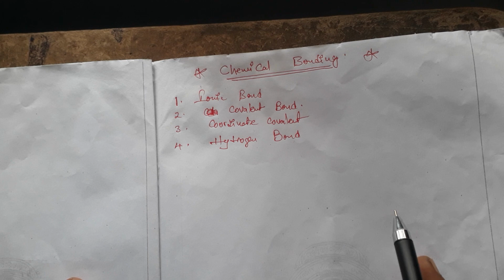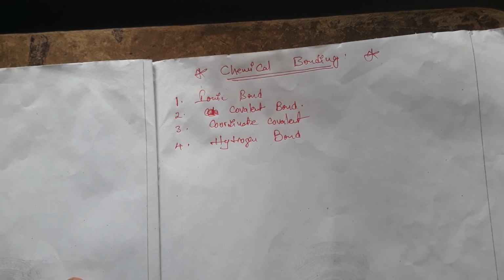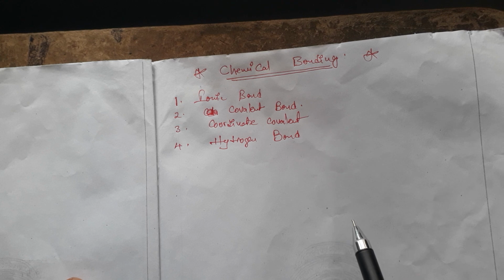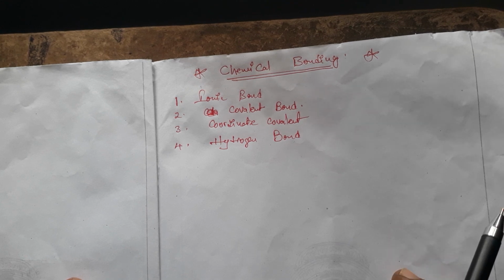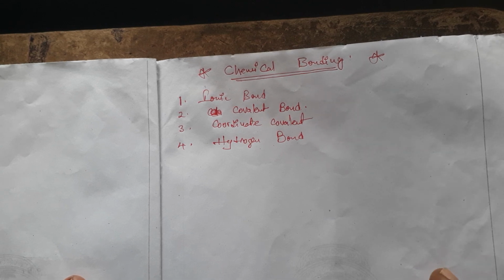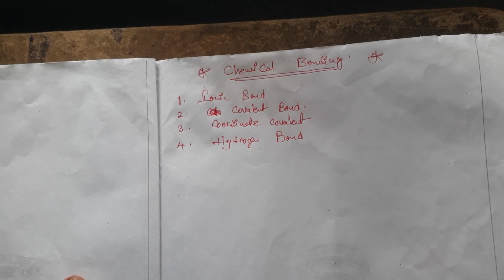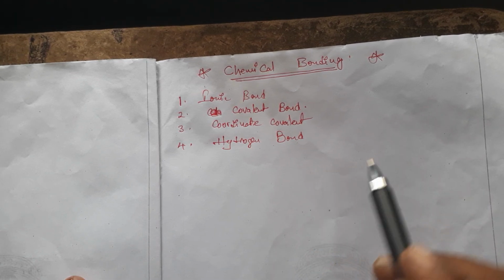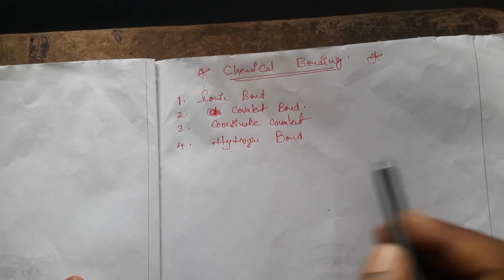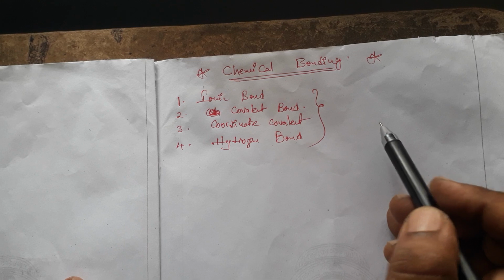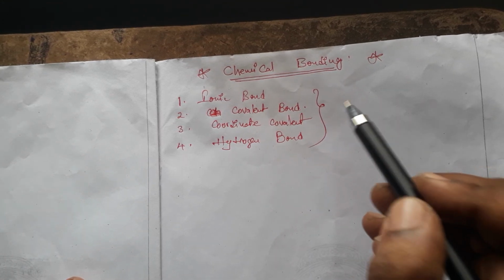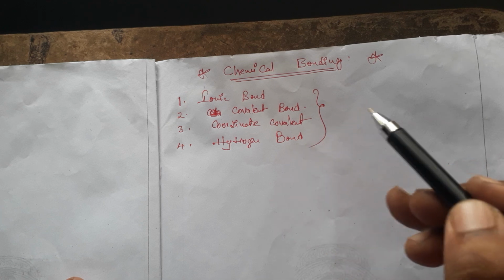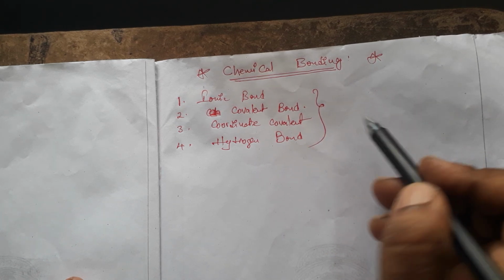So how are they formed between two atoms? Many scientists have suggested how these bonds are formed between two atoms, how they intermix with each other, and how they form molecules by different kinds of chemical bonds. So some chemical bonding theories are also there. What type of chemical bonding theories are there? To explain these different kinds of chemical bonds, the scientists gave some theories.